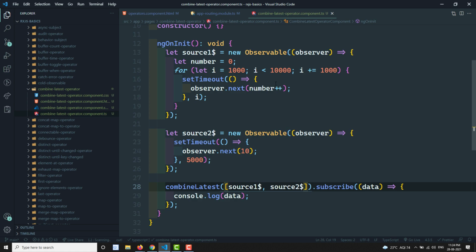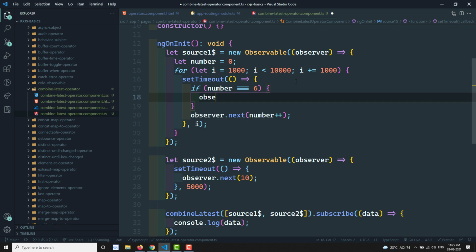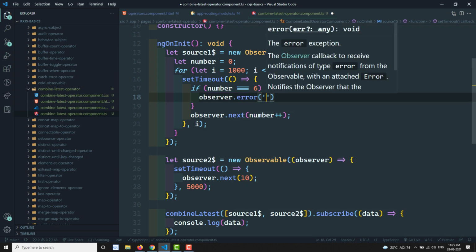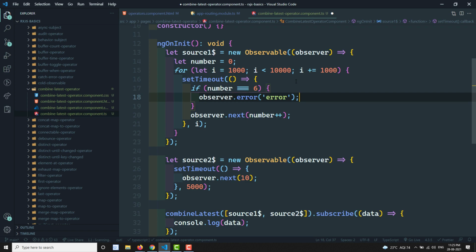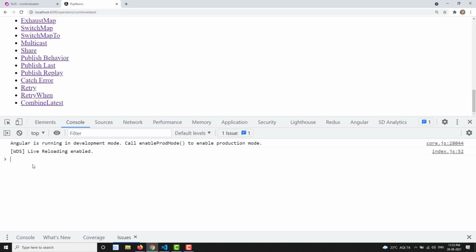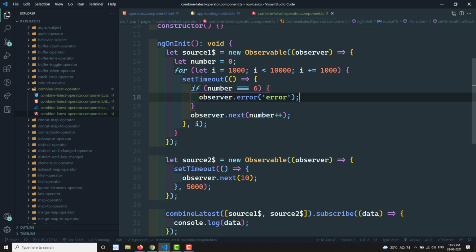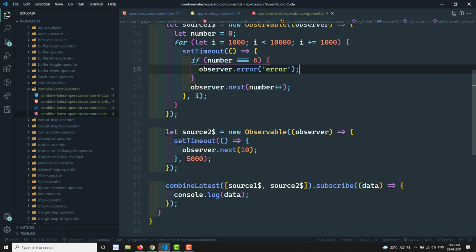For example, here you have an error, something like if number is equal to 6, and I am throwing an error here. Immediately everything will be stopped. Previously you got an output up to 8, right? Now up to 6 only it will stop. It is going on displaying the data, 4 comma 10, 5 comma 10, error. So automatically combineLatest will stop. If any one observable has thrown an error, this one will be entirely stopped.